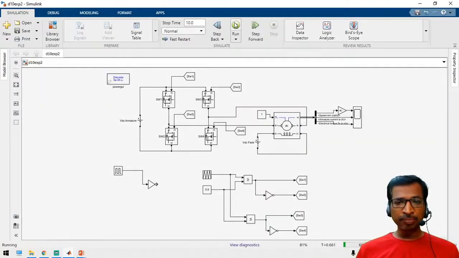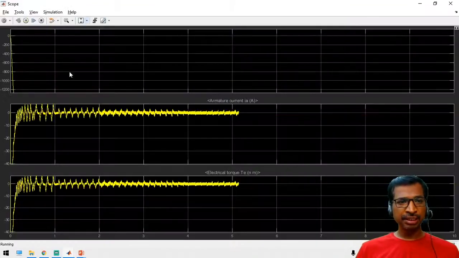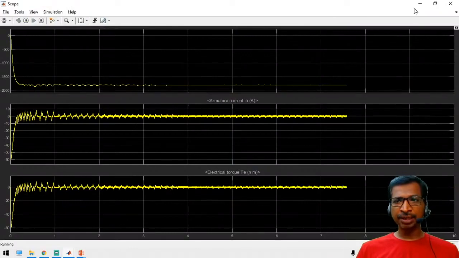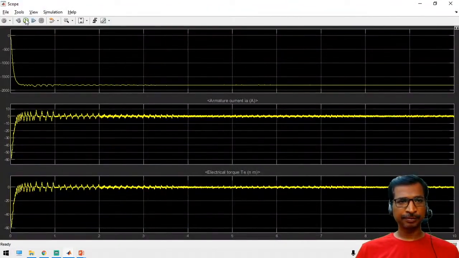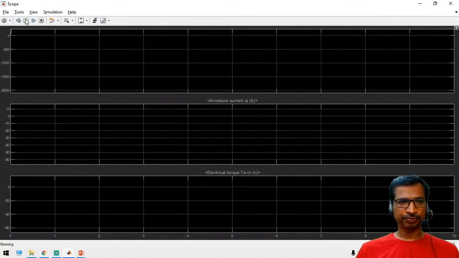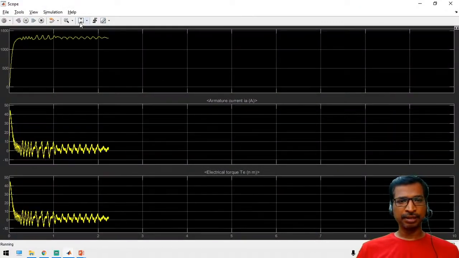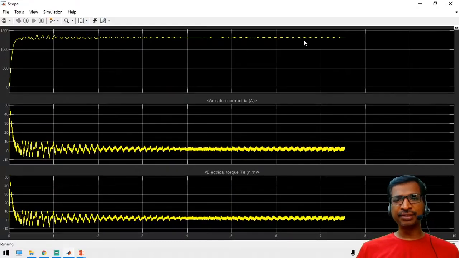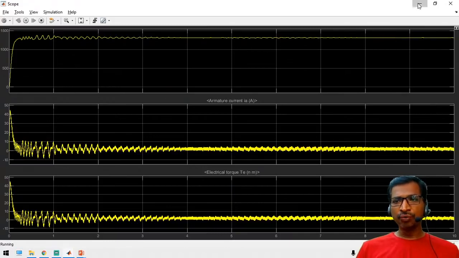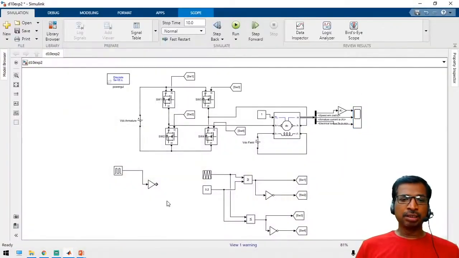Do you have any idea about the braking mechanisms? How can we implement the braking mechanisms? See here, the reverse direction speed is applied. Now if you change to 0.02, in that case the motor will rotate in the forward direction. Once the speed is settled, there are no more deviations. So now we have to apply a braking mechanism. How can we generate a braking mechanism?